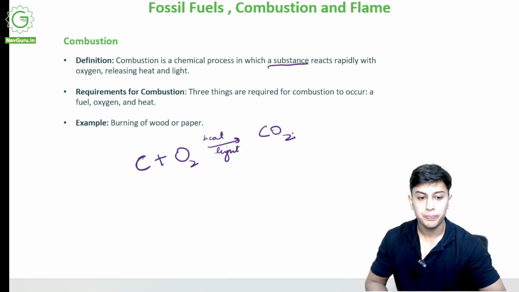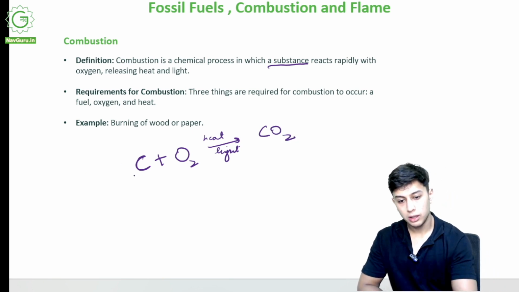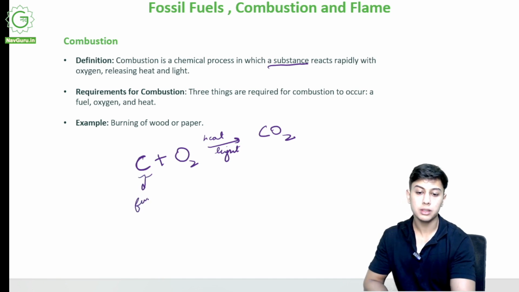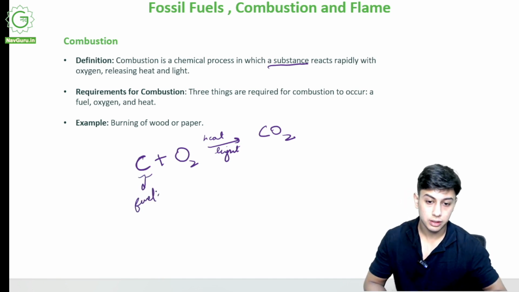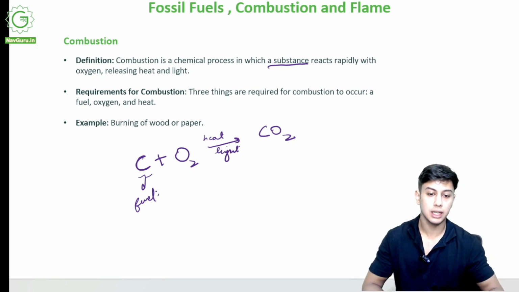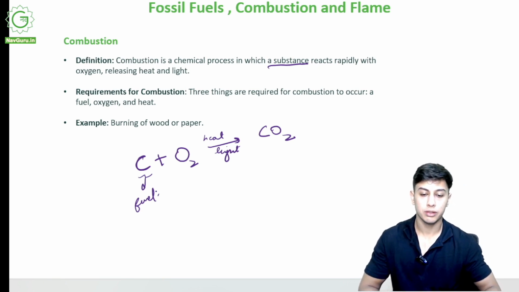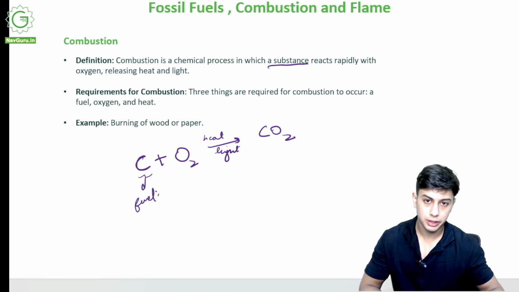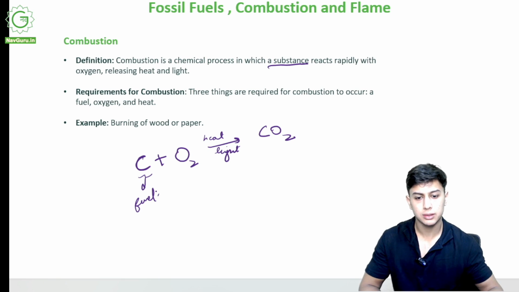So suppose there is a fuel made of carbon. I add oxygen, it undergoes combustion, heat and light is released. I put it on fire, there is plenty of oxygen involved. It gets converted into CO2 and ash, because it gets burned, and heat and light is produced.